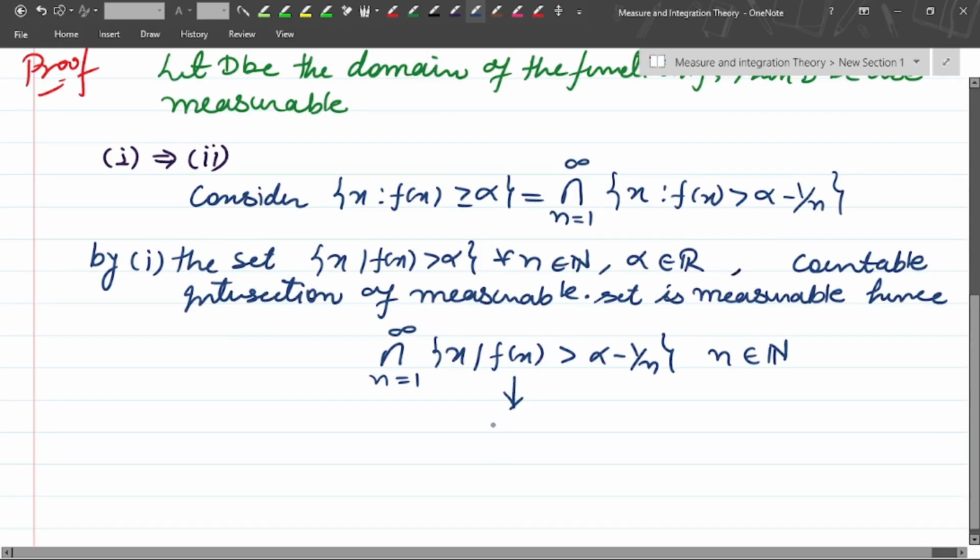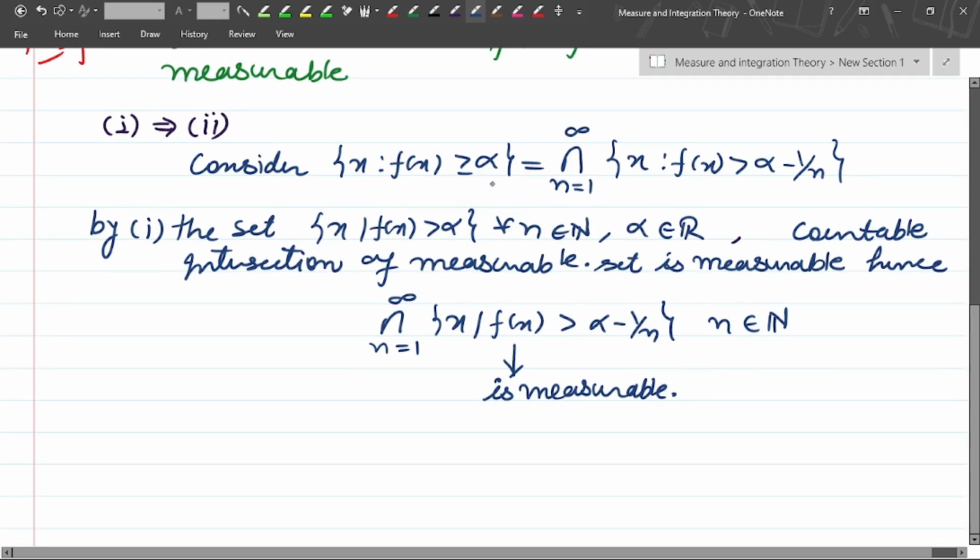This set is measurable. Okay, if it is measurable, then it is equivalent to this: the set of x such that f of x is greater than or equal to alpha is measurable.